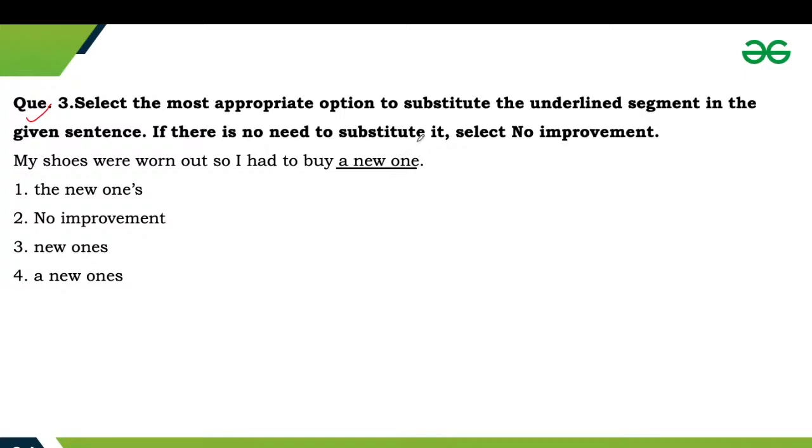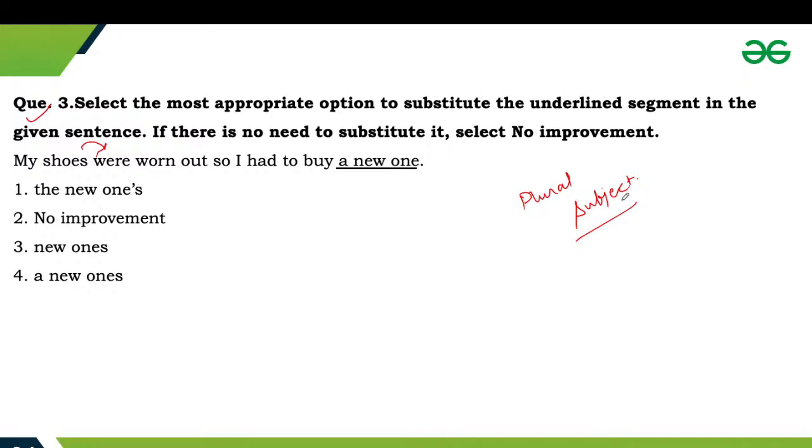The sentence is referring to my shoes, and "were" is here. So it means we are talking about a plural subject. The new shoes that one buys would also ideally be in a pair, so it should be plural.